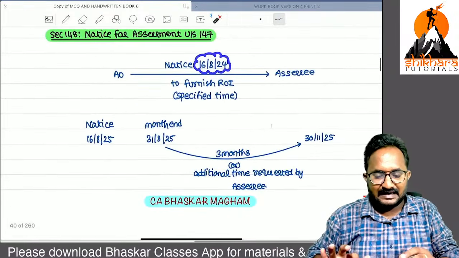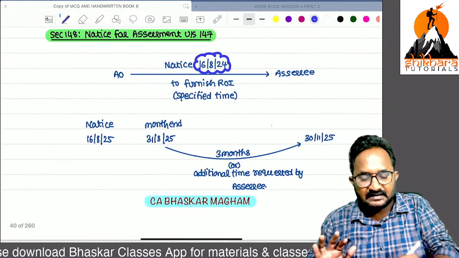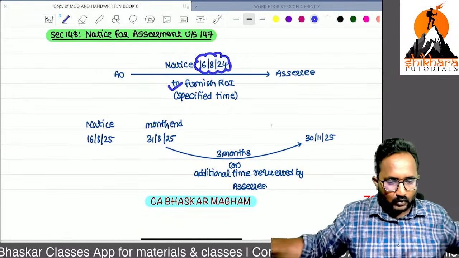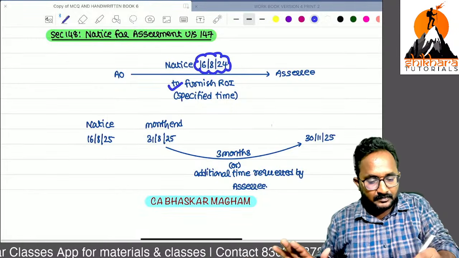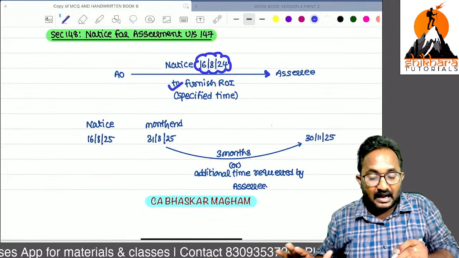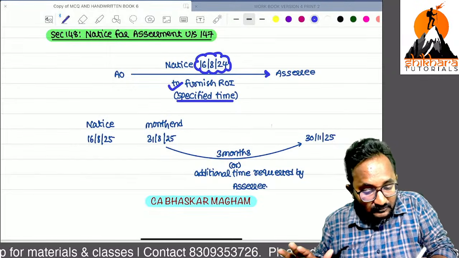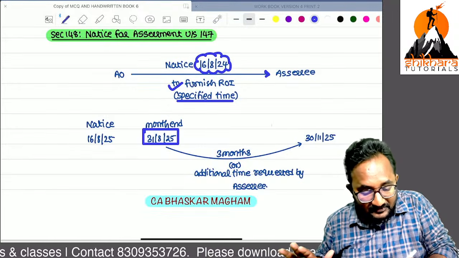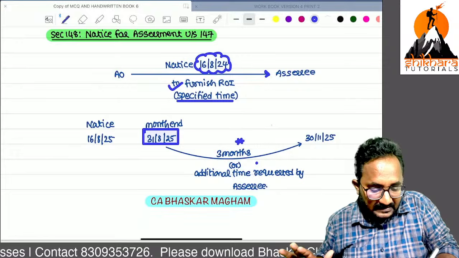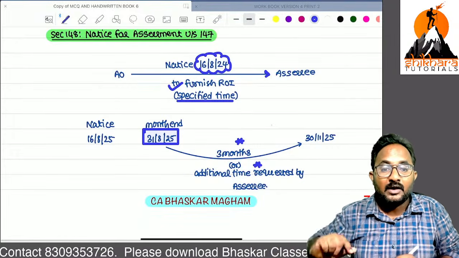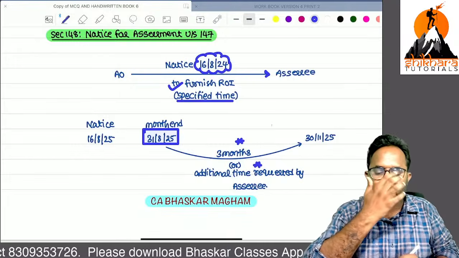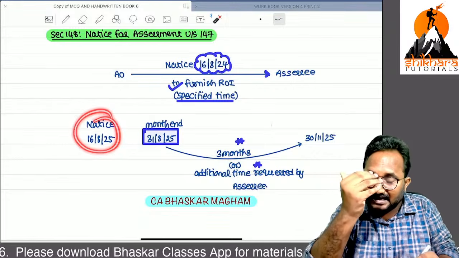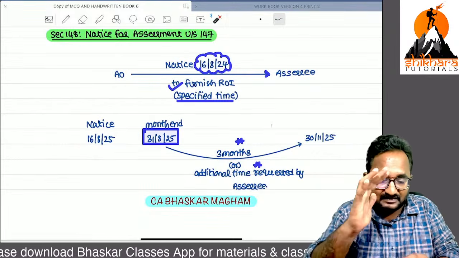They will send the details also, and they will ask you to furnish the return of income. If you furnish the return of income, the matter is closed. But they will ask for the return within a specified time. What is the specified time? Counting from the end of the month in which the notice was sent, 3 months. Sometimes they can give additional time also if the assessee requests it: sir, 3 months is not sufficient for me, please give 5 months. Yes, they will give it.